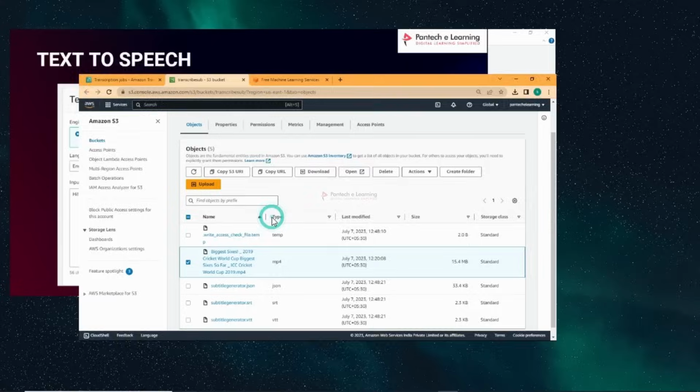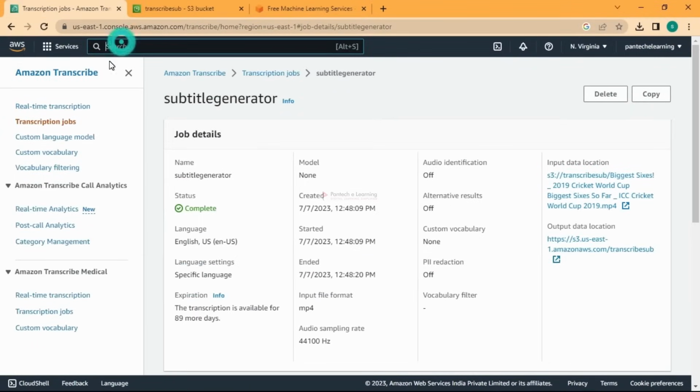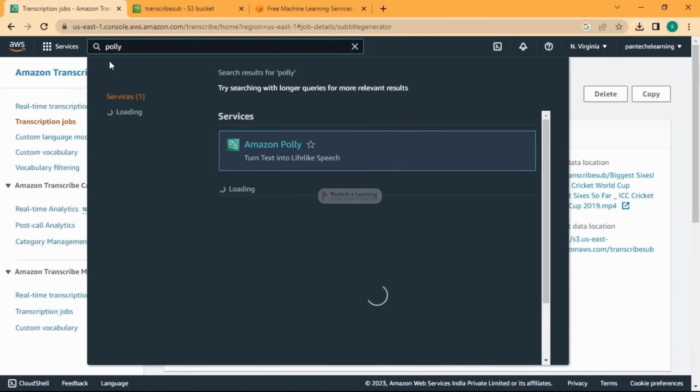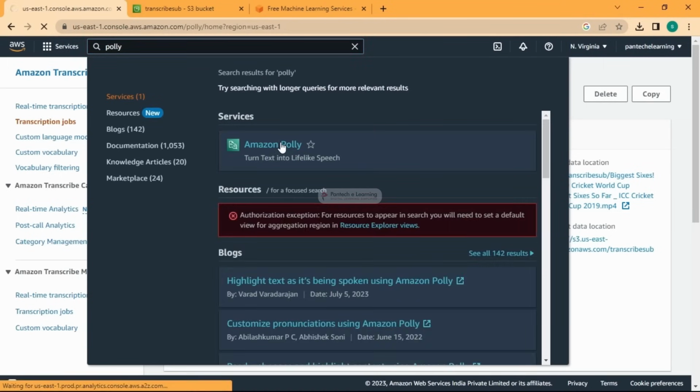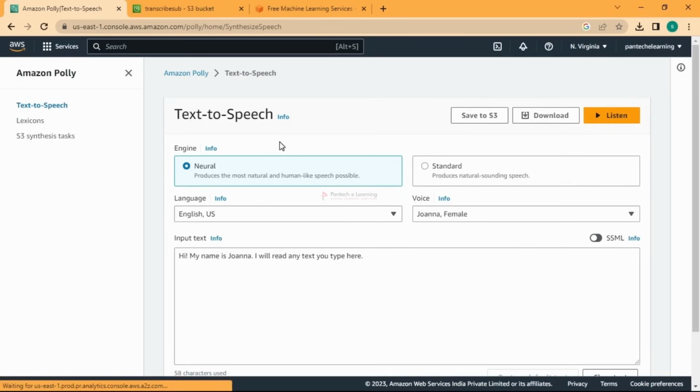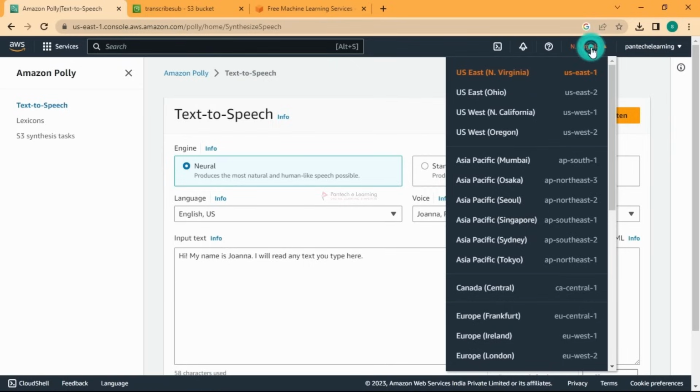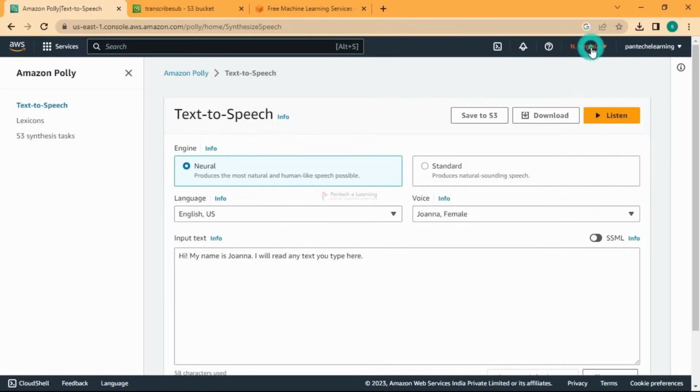So if we go into the console, and we'll go with Polly, turn text into lifelike speech. And some of these are available in some regions only, so some of these services will be only available in North Virginia. So if it's available in your region, AP South 1, it's okay, or whatever region you are using. So if you don't have, it will suggest you to shift to this region and use it. So make note of that too. So we'll try to listen to this.